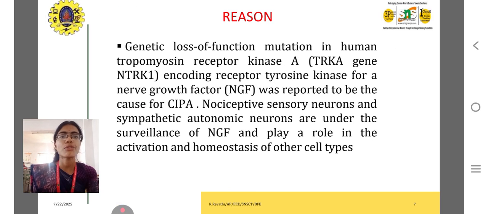Genetic loss of function mutation in the human tropomyosin receptor kinase A gene, encoding the receptor tyrosine kinase for nerve growth factor, was reported to be the cause of CIPA. Sensory neurons and sympathetic autonomic neurons are under the surveillance of NGF and play roles in the activation and homeostasis of other cell types.